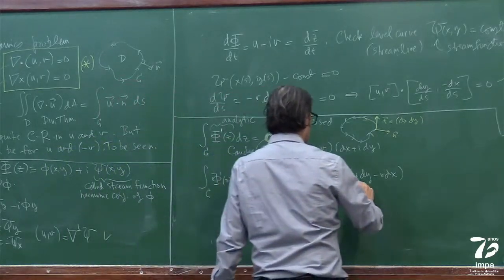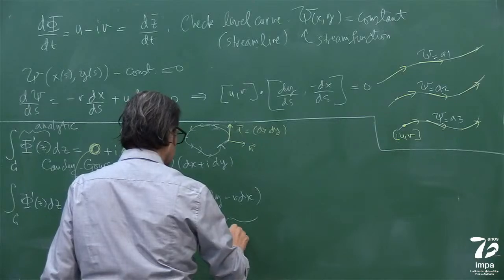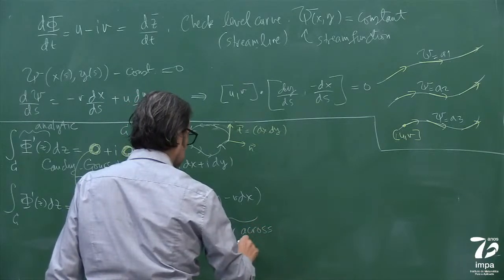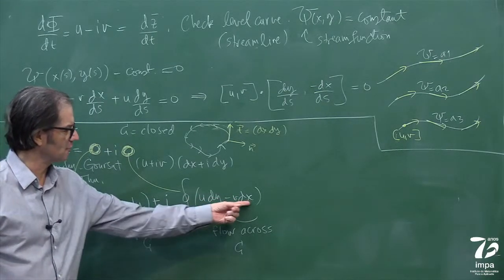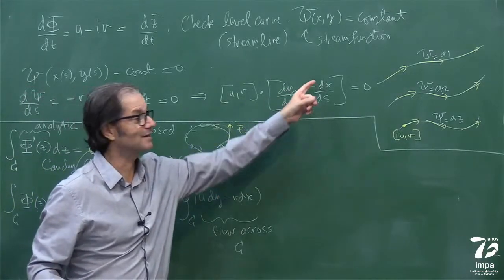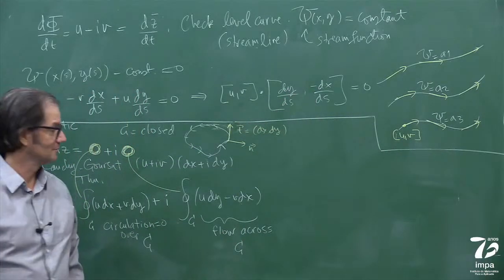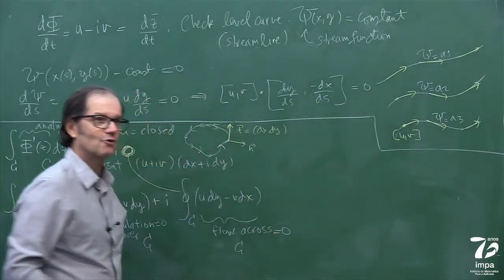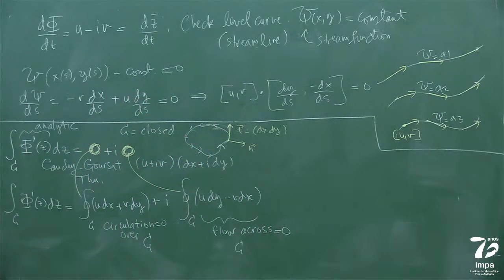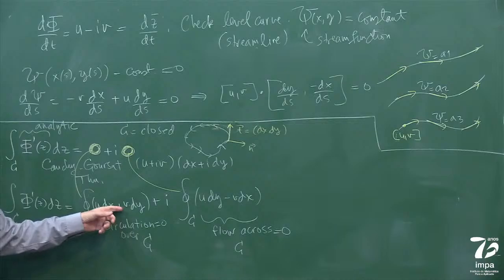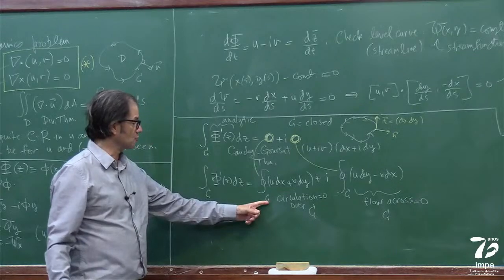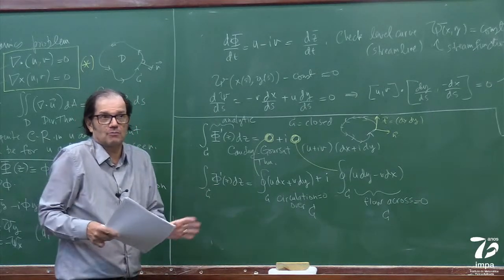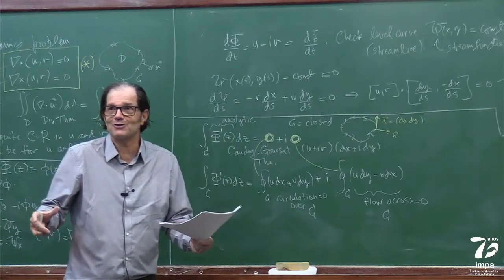And this one is the flow across C, because it's (u, v) scalar the normal vector. Look, dx minus dy. So there's 0 flow across the boundary. So this is related to circulation. That means that's related to having no rotation. Also, why? Because I'm doing this for an arbitrary contour C. I can make it small, bigger, and so on, right?